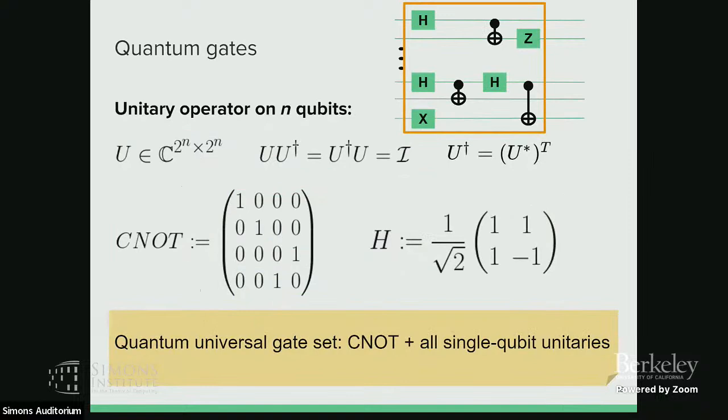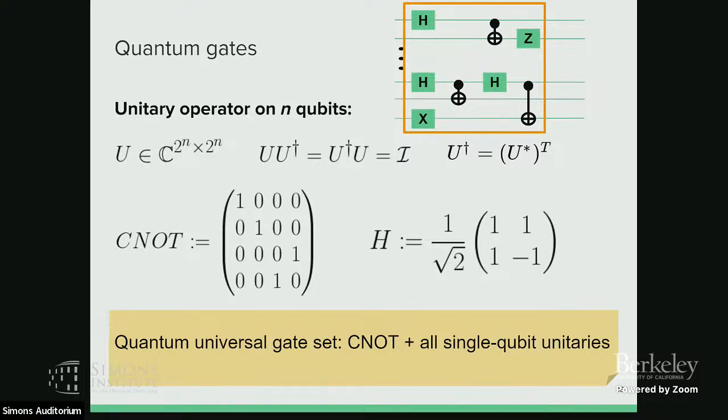Okay. And how about the quantum gates? Quantum gates are unitary. So it is a matrix, and you need to have this property, which is U dagger U equals U U dagger equals identity, where U dagger is the conjugate transpose. For example, this gate we call CNOT, which is this matrix. And for the Hadamard gate here, which is this one, 1, 1, 1, minus 1, you can easily verify that they are unitary and satisfy this property.